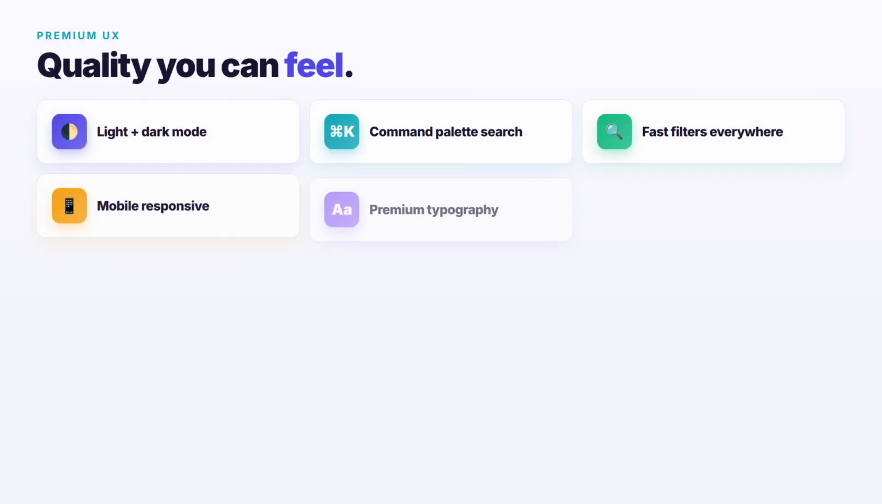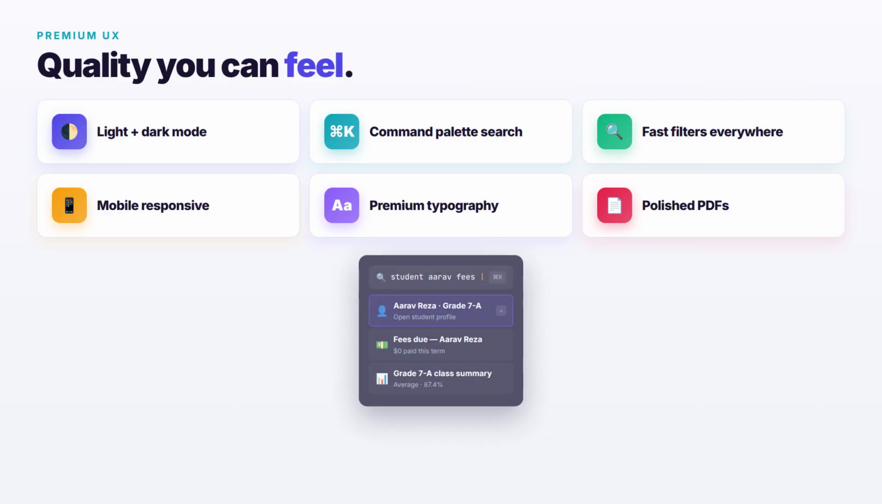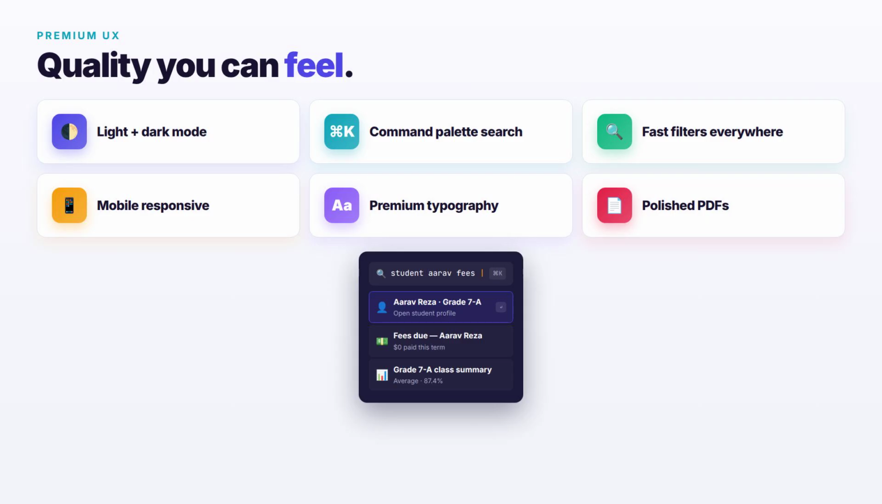Premium SchoolOS quality, not legacy school software. Dark mode and light mode. Command palette search. Fast filters everywhere. Mobile responsive. And every PDF, the report cards, the invoices, the attendance sheets, looks like the school you want to be.